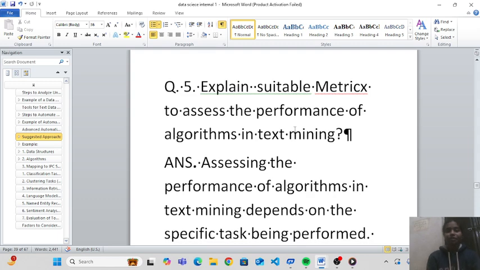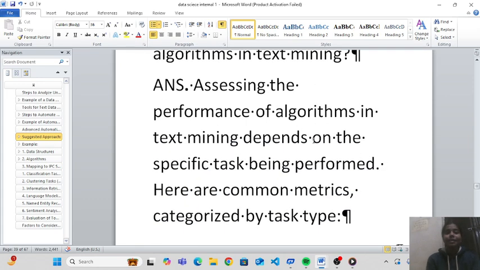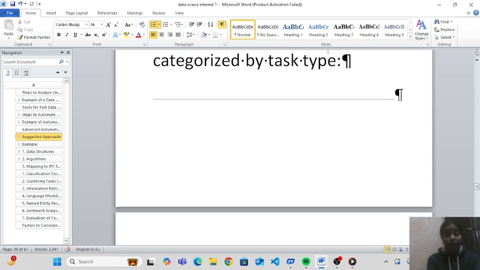Now, in question 5th: explain suitable metrics to assess the performance of algorithms in text mining. Okay, in this question, we have to explain metrics to assess the performance of algorithms in text mining. So let's start. Assessing the performance of algorithms in text mining depends on the specific task being performed. Here are common metrics categorized by task type.